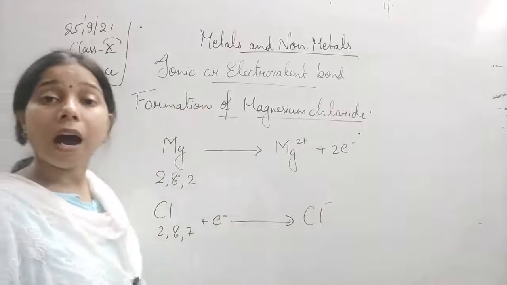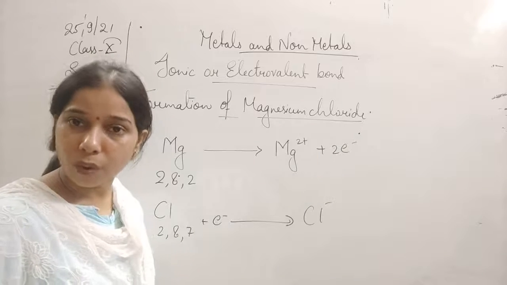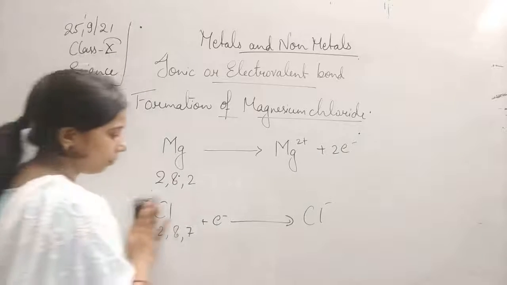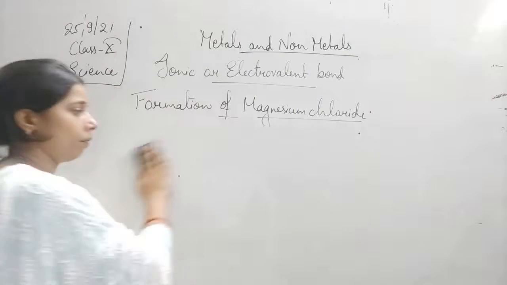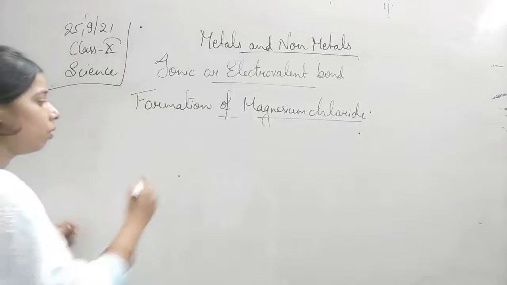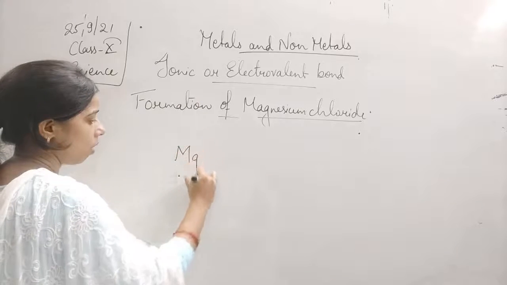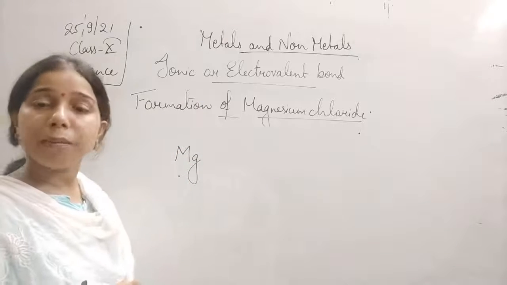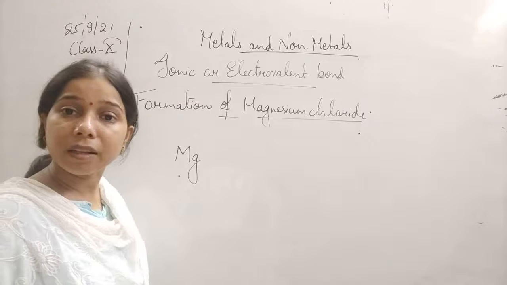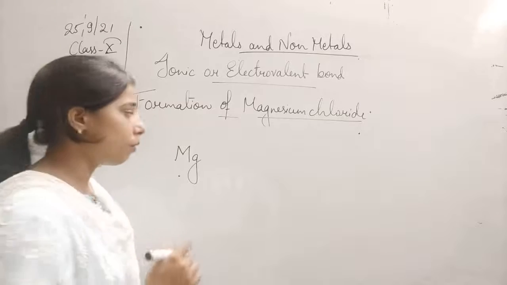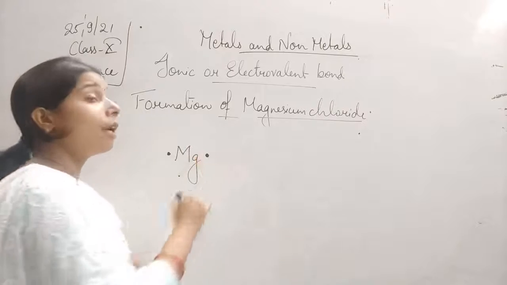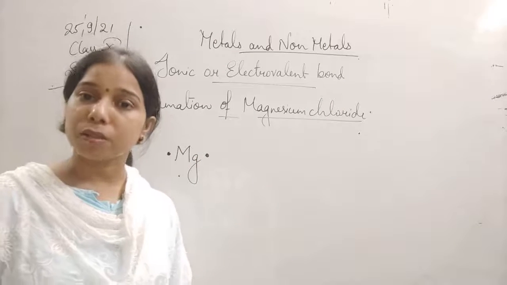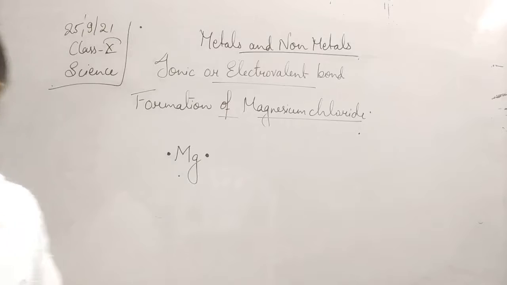Now let us see how magnesium chloride is formed. This is Mg. The number of valence electrons present in magnesium is 2, so we write here 1, 2. This is the electron dot structure of magnesium.